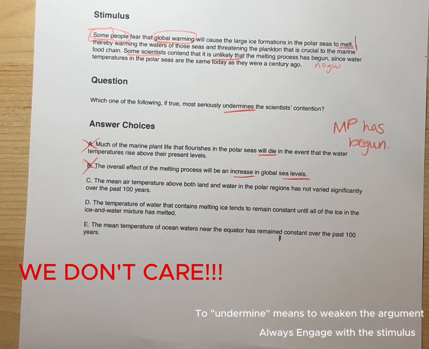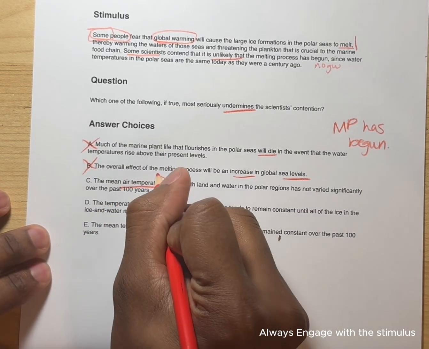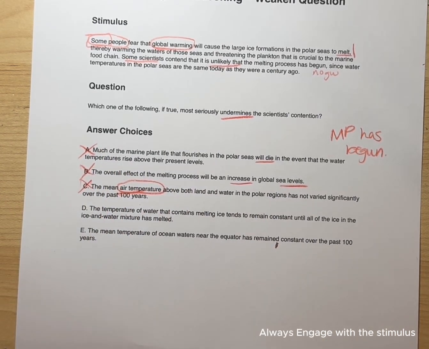C, the mean air temperature above both land and water in the polar regions has not varied significantly over the past 100 years. We don't really care about that because we don't care about air temperature. D, this is the answer right here. The temperature of water that contains melting ice tends to remain constant until all of the ice in the ice and water mixture has melted.